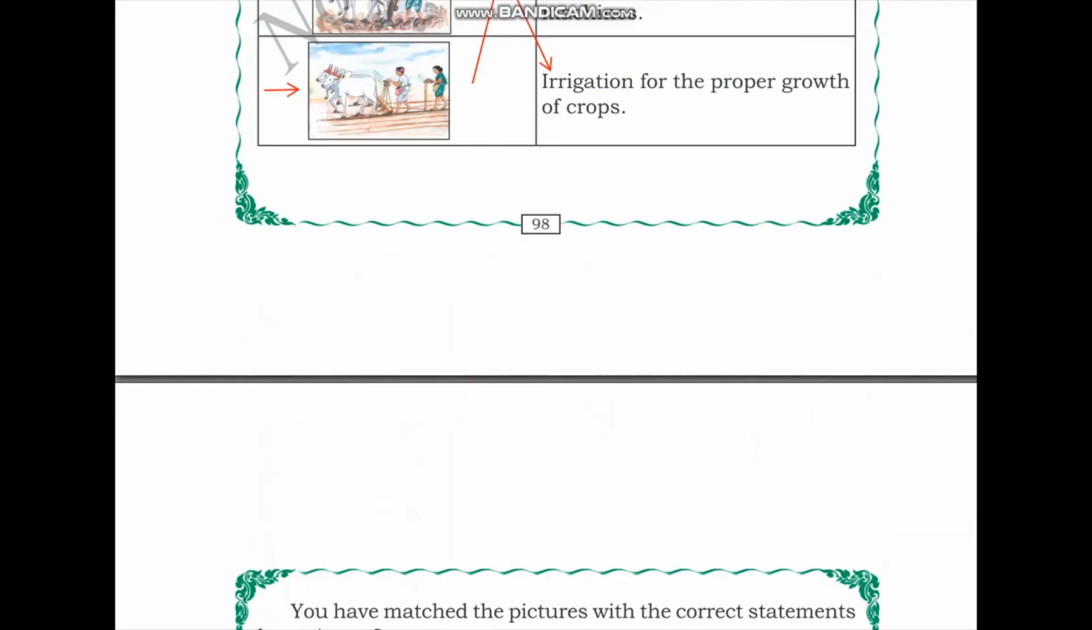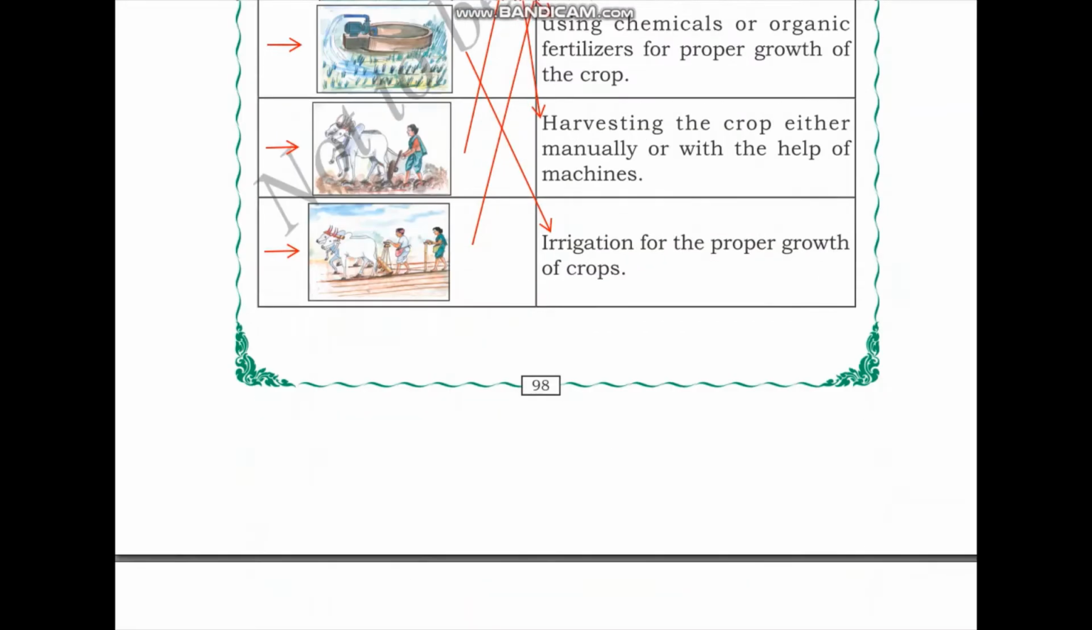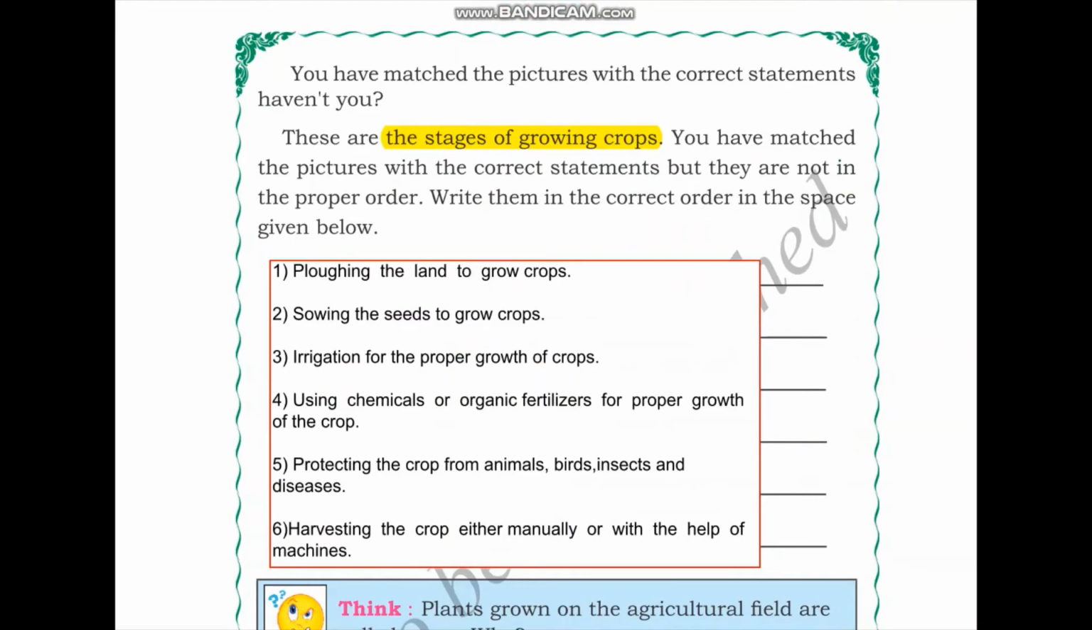Once the seed is sown into the soil, we have learned that plants need water for growth. Therefore, we need to supply water through irrigation to make sure that the crops are grown properly. The third stage is irrigation for the proper growth of crops.